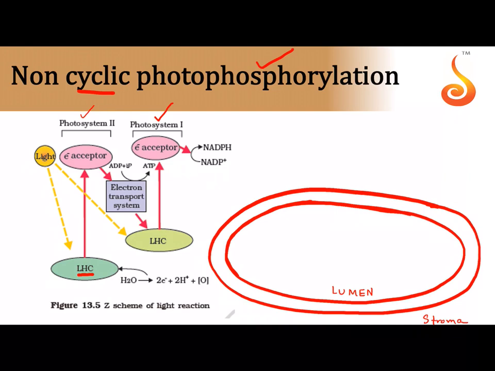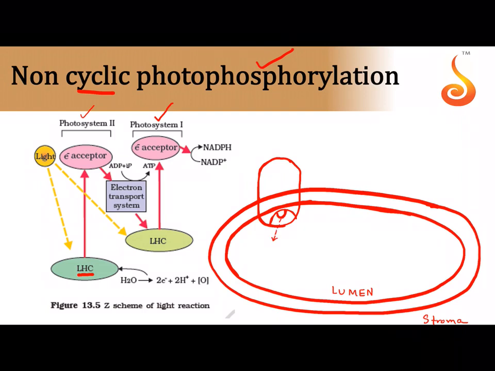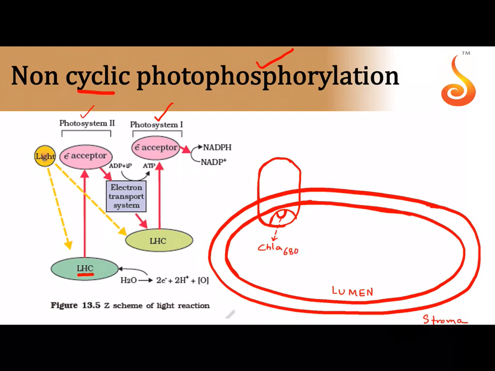Now this is the light reaction we are talking about. In non-cyclic photophosphorylation, the first photosystem that is involved, which is attached to the membrane of the thylakoid, is called photosystem 2. Photosystem 2 means it has a light harvesting complex with a reaction center. See, this is the reaction center. The reaction center is chlorophyll A680, and the primary acceptor in photosystem 2 is called pheophytin.